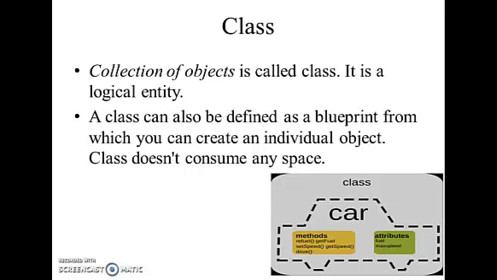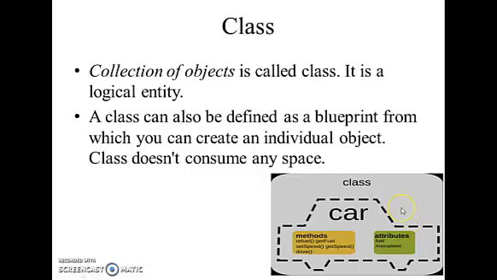It is a logical entity, and a class can also be defined as a blueprint from which you can create individual objects. A class does not consume any space. It is a collection of data members and member functions which can be accessed and used by creating objects of that class.